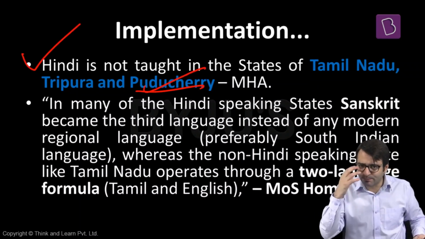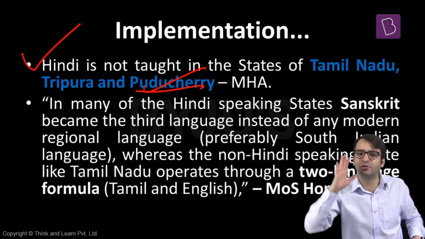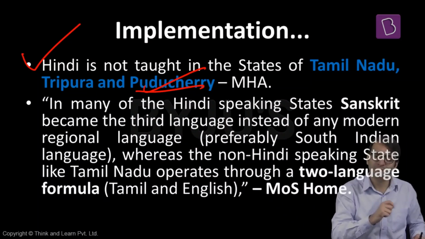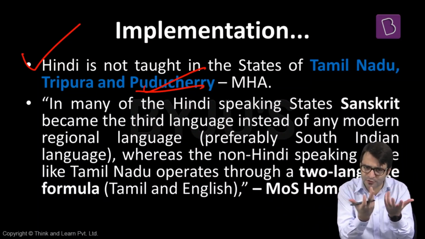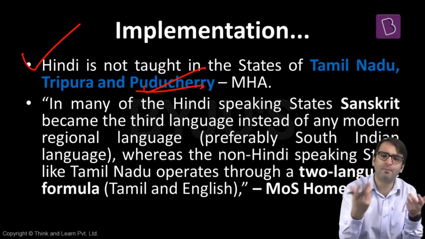And in many Hindi-speaking states, when the policymakers thought that we can popularize and promote a South Indian language in North India as well, this third language was replaced by Sanskrit. So instead of a South Indian language, Sanskrit became the third language in North Indian states. That is why there are many people in this country who are today advocating that we should abolish this three-language formula and go back to the two-language formula.